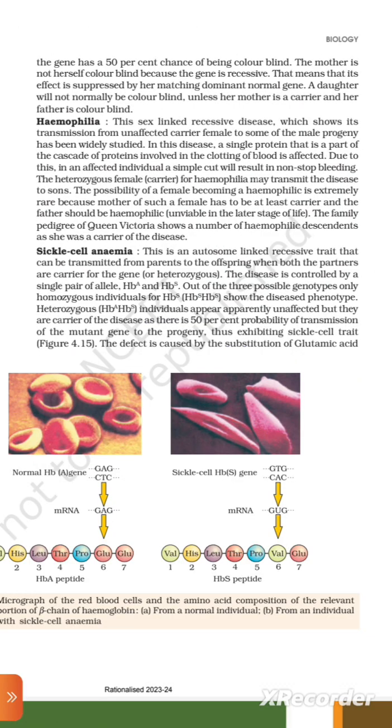The mother is not herself color blind because the gene is recessive. That means that its effect is suppressed by her matching dominant normal gene. A daughter will not normally be color blind unless her mother is a carrier and her father is color blind.